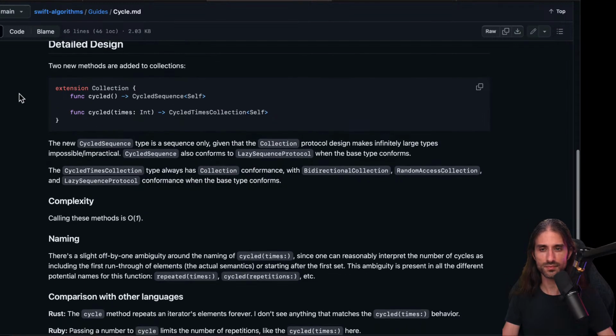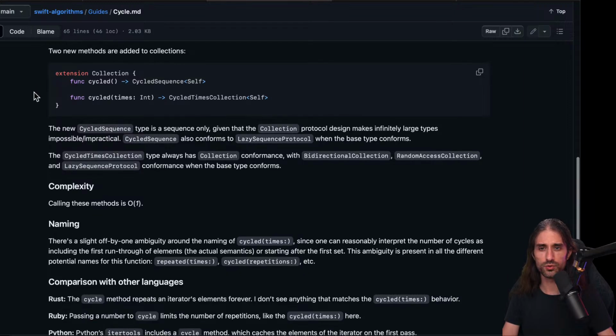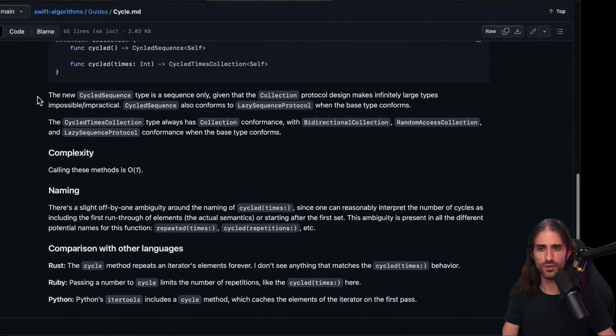That's pretty nice. So this adds two methods to collections, and you have a new type, cycle sequence, which is a sequence only, given that the collection protocol design makes infinitely large types impractical. Cycle sequence also conforms to lazy sequence protocol when the base type conforms. Calling these methods is constant time, because I guess it just sets up the infrastructure, and when you iterate there is a counter basically. That's what's happening under the hood.